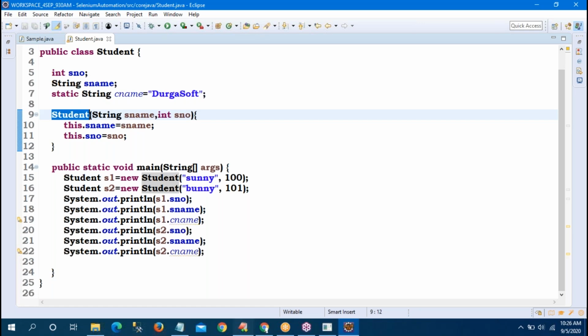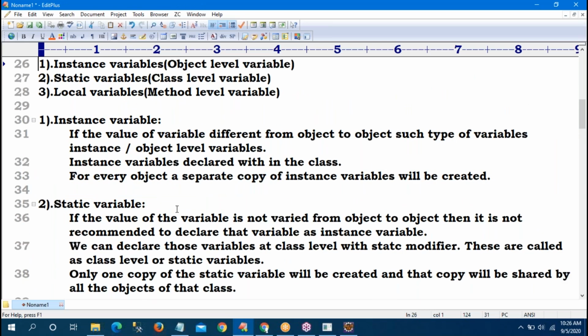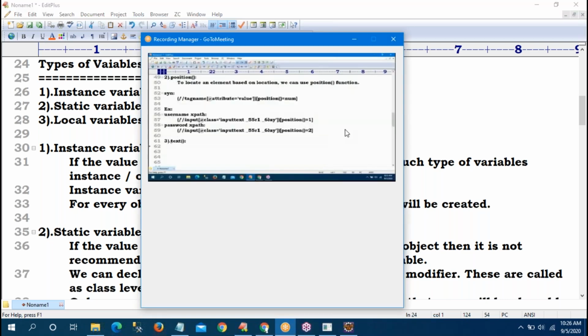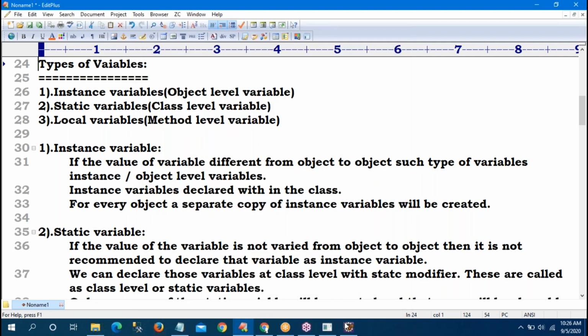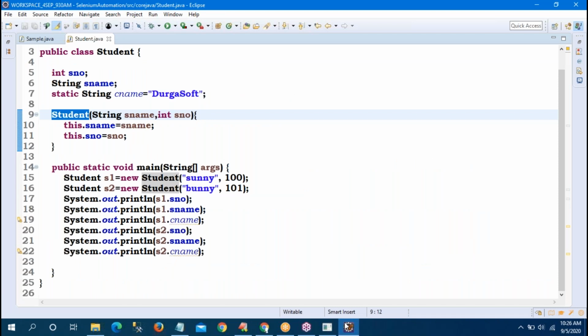Here I'm discussing only the types of variables: instance variable, static variable, local variable. Suresh, getting clarity now? Everyone, see the program. So that is the basic idea about the types of variables.